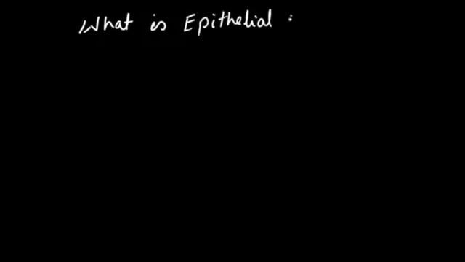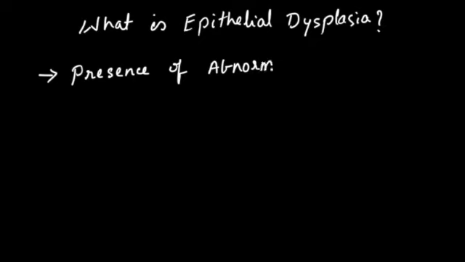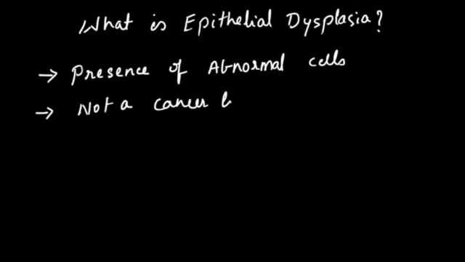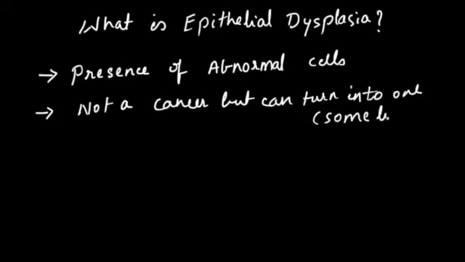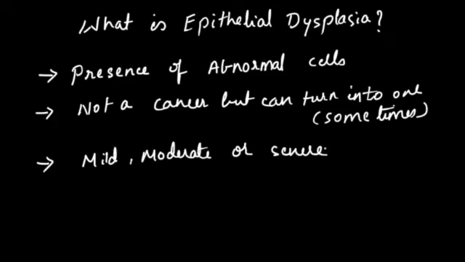Now let's understand what is epithelial dysplasia. In simple words, this dysplasia can be described as presence of abnormal cells within a tissue or organ. It's not a cancer, but it may turn into one sometimes, not always though. It can be of mild type, moderate or severe, depending on how abnormal the cells look under a microscope and how much of tissue or organ is affected.